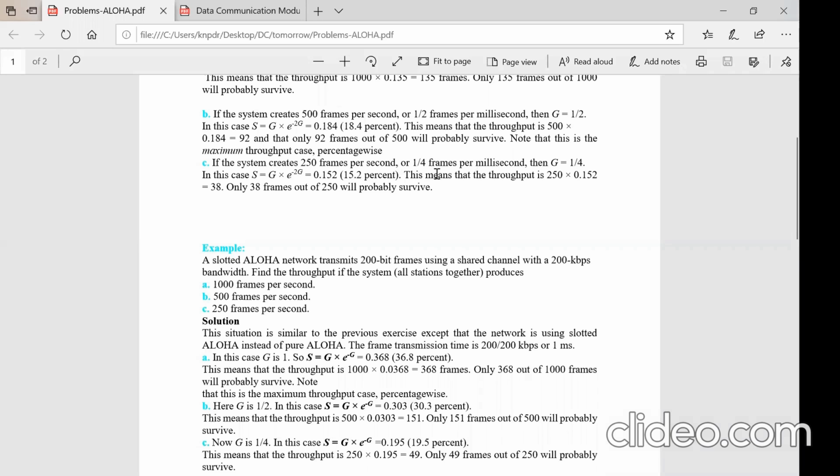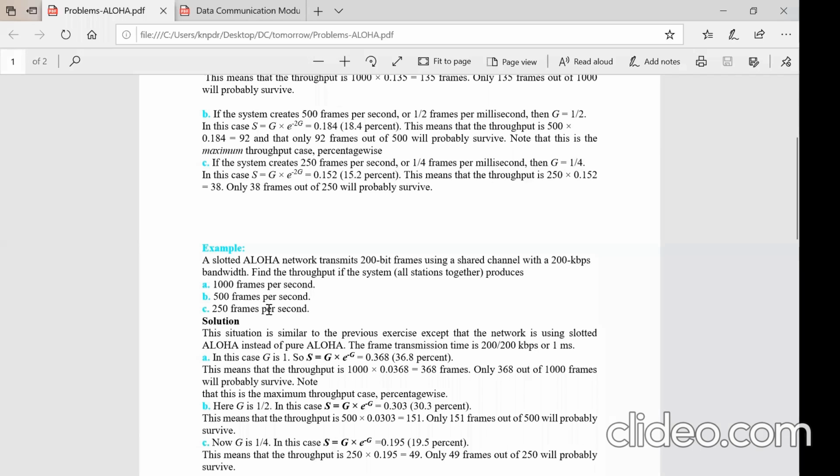That means G is given by the transmission time of the channel, 1 millisecond, divided by the time for each frame, 4 milliseconds. So G will become 1 by 4. Substitute that. Here you will get only 38 frames successful.